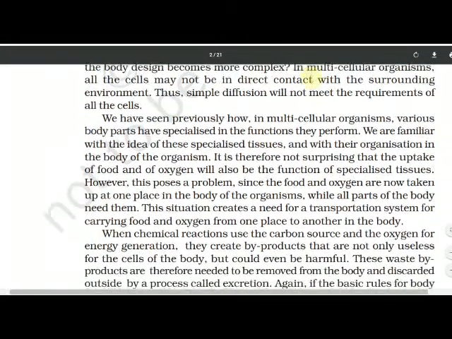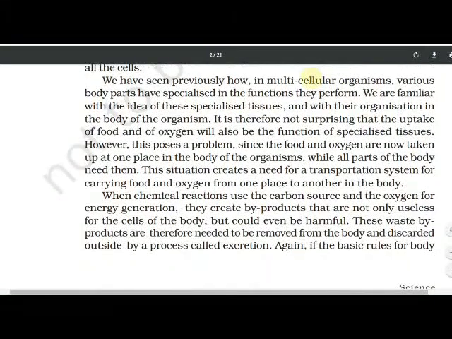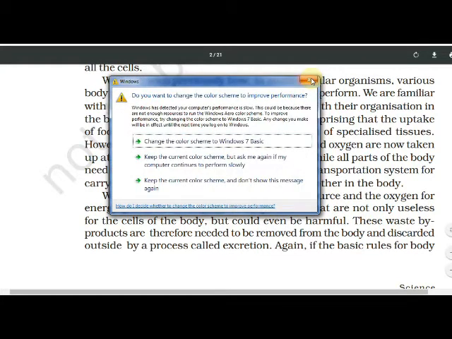When chemical reactions use the carbon source and the oxygen for energy generation, they create byproducts that are not only useless for the cells of the body but could even be harmful. These waste byproducts are therefore needed to be removed from the body and discarded outside by a process of excretion.